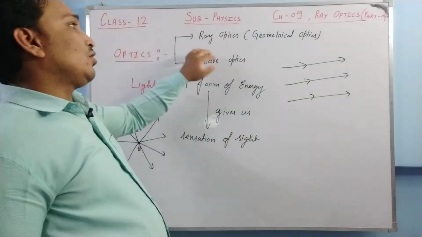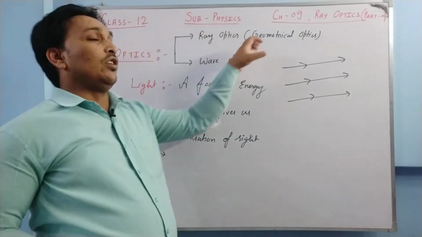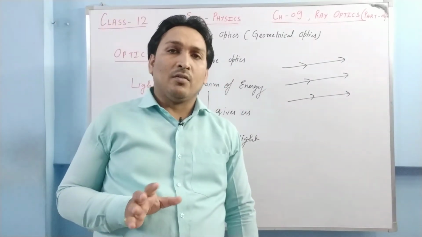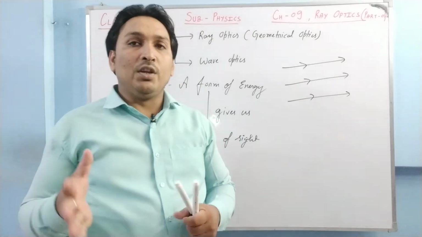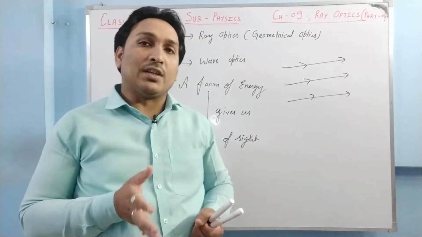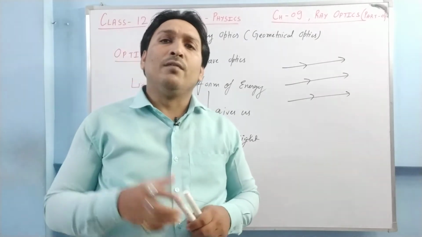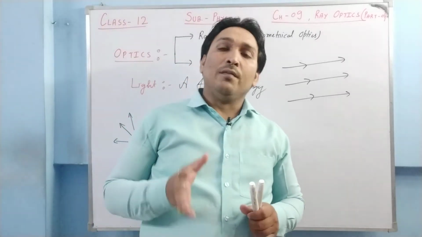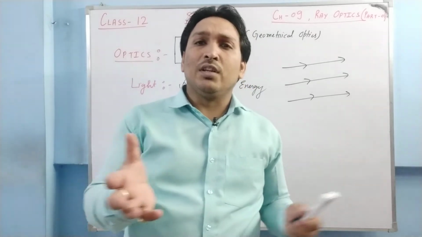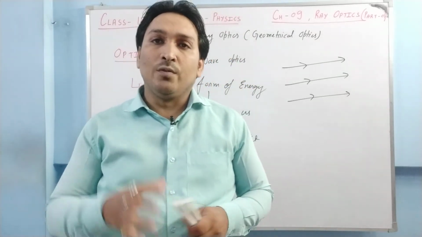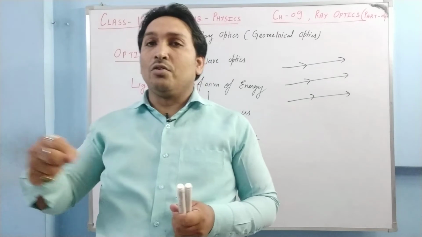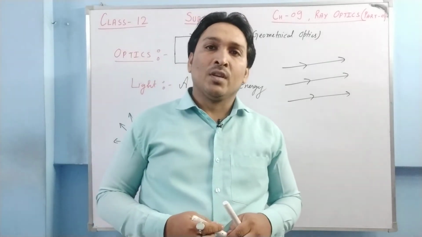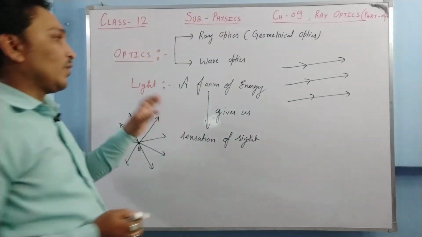This particular branch of optics is also called geometrical optics, because in almost all the cases, we derive the formula and try to understand by using geometrical concepts. We'll use congruency of triangles, similarity of triangles, alternate interior angles, all the things we have studied in geometry. So we use geometrical concepts to obtain one mathematical expression, and that's why it is called geometrical optics. Okay, the second one is wave optics.